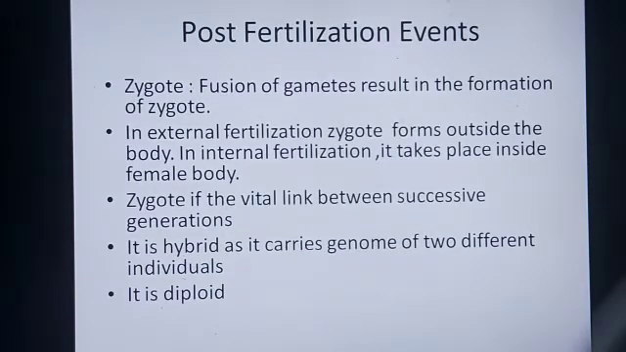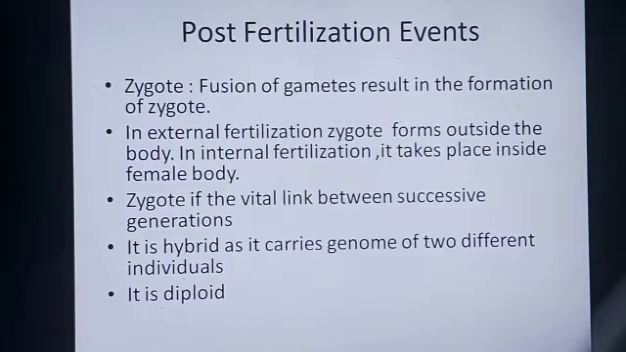Now, after the process of fertilization, let us see the post-fertilization events. After fertilization, the zygote is formed. That is, fusion of gametes results in the formation of zygote. You know that the gametes are haploid and the zygote is diploid. In external fertilization, the zygote forms outside the body, whereas in internal fertilization, it takes place inside the female body.